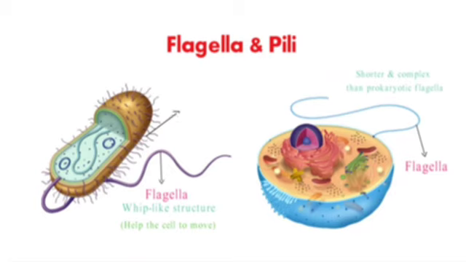Prokaryotic cells may have pili, which are short, hair-like structures that help the cell attach to other cells or surfaces. Eukaryotic cells do not have pili.